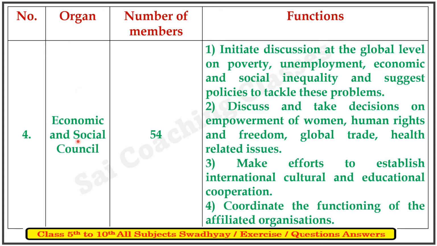Number 4. Organ: Economic and Social Council. Number of members: 54. Functions: First, initiate discussion at the global level on poverty, unemployment, economic and social inequality and suggest policies to tackle these problems. Second, discuss and take decisions on the empowerment of human rights and freedom, global trade, and health-related issues. Third, make efforts to establish international cultural and educational cooperation. Fourth, coordinate the functioning of the affiliated organizations.